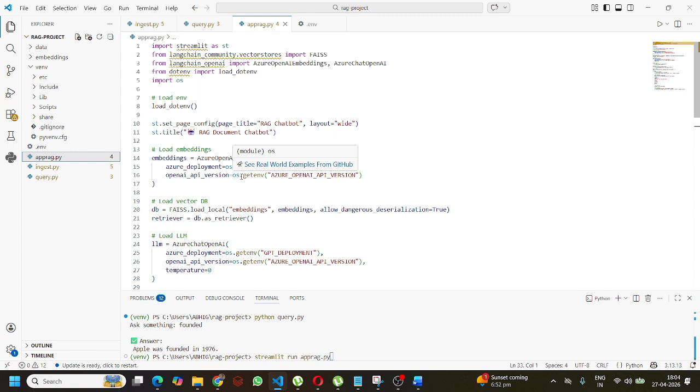Right? After that, what happens? Here we are just giving the title, RAG chatbot for Apple. Right?